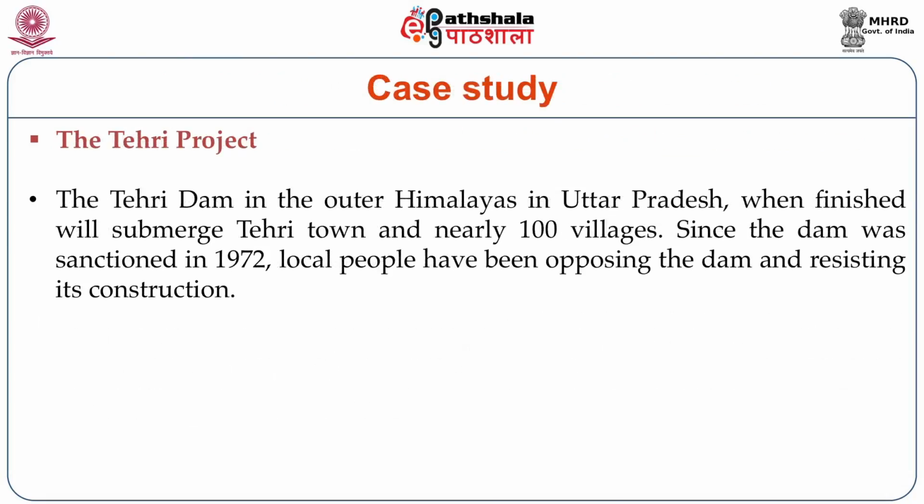This is an example of rehabilitation and resettlement. The Tehri Dam was constructed on the Bhilangana river. It is in Uttarakhand now, but at that time it was in Uttar Pradesh. Almost 100 villages have been displaced. Because they were displaced from there, they had to be settled down elsewhere. The whole emotional trauma as well as the whole living conditions have been completely disrupted.